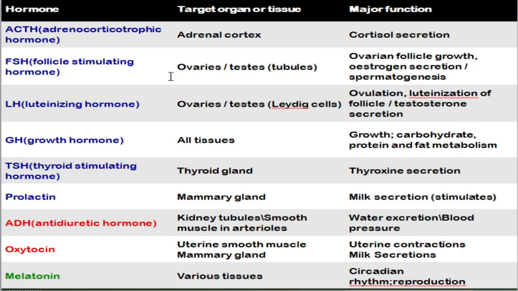In the case of a male, the main function of this follicle stimulating hormone is that it will be helping in the production of sperm. So it will be helping to produce sperm, which is called spermatogenesis. At the same time, this hormone will be stimulating the secretion of androgen binding protein from Sertoli cells. So this androgen binding protein will also help in the maturation of your spermatozoa.